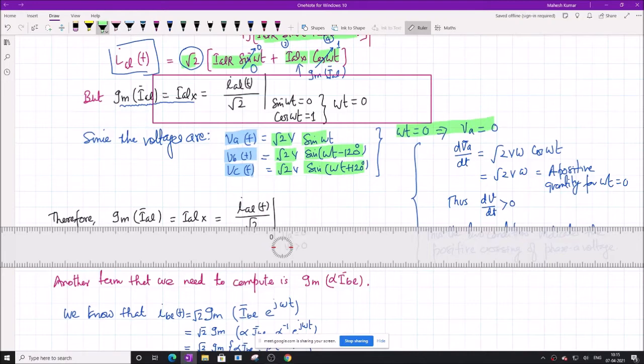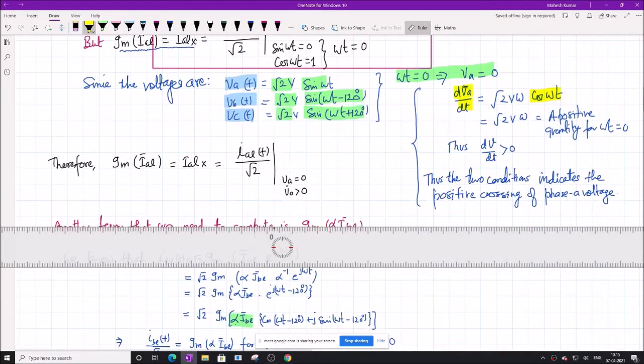How? We can see it here. If we differentiate VA with respect to time, we will get root 2 into V into omega into cos omega t. Am I clear? So if cos omega t is equal to 1, it means the slope is positive, so dVA by dt is positive.